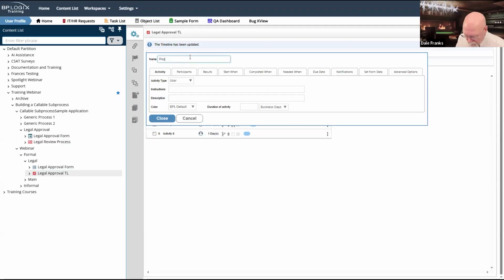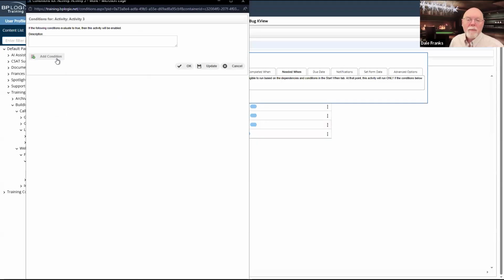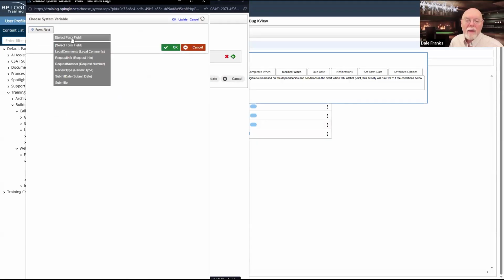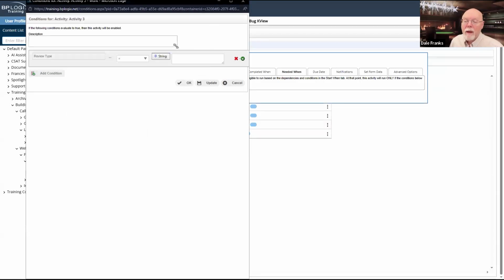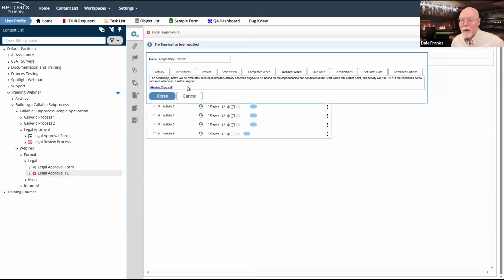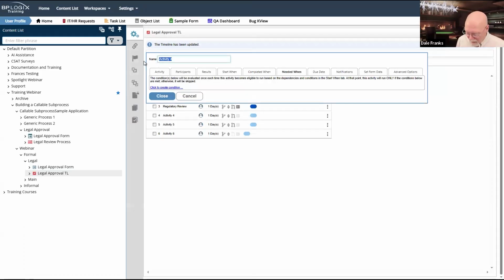regulatory review, and we will say this is needed when the review type equals R. And then we will set the second one to legal review.